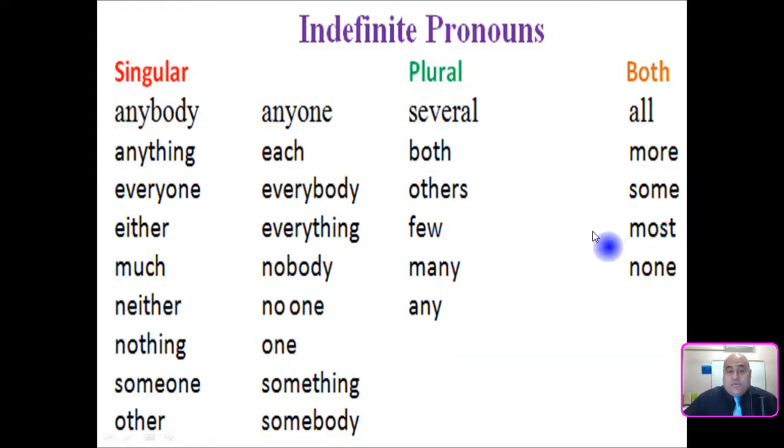Here are some examples. I'll go ahead and read these for you to practice your pronunciation. The first 2 columns are singular. The third column is plural. And then we have indefinite pronouns under both. They can be used either way depending on the way the sentence is written.